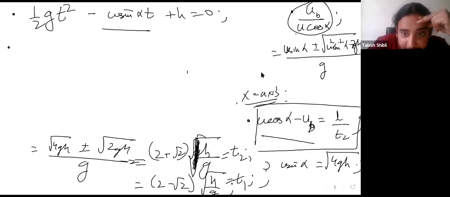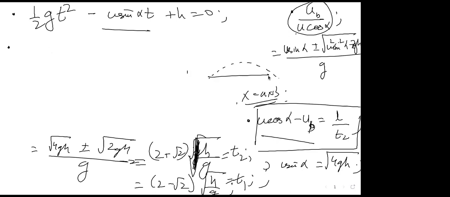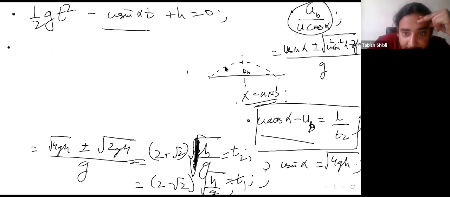Yes. So essentially you're saying, when it reaches this height, which is 2h, remember it was here at h, and the bird starts moving in this direction with speed ub. You have u here.